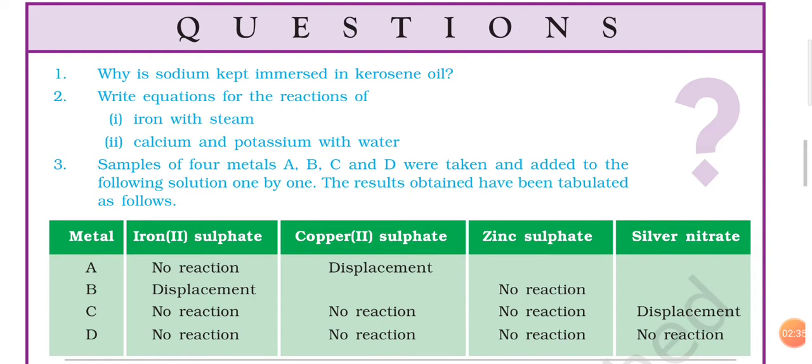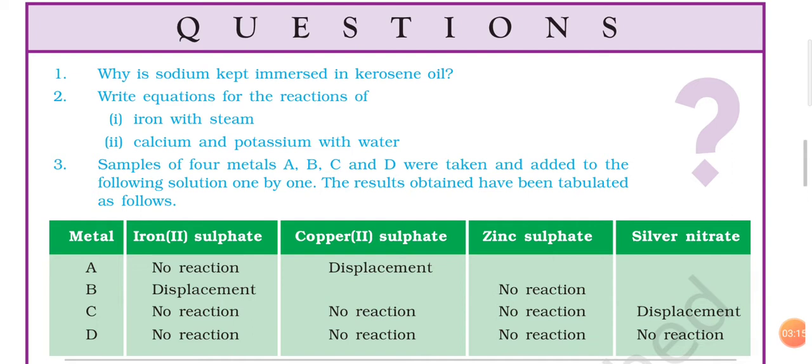Now see, as iron has two different valencies, that means it shows variable valency. That is why you will find that somewhere the formula of iron oxide is Fe2O3 and somewhere it is Fe3O4. So you have to remember that when iron is reacting with a particular compound, what kind of iron oxide you are getting. The explanation is there, but that is in higher classes like 12th. So for now you have to remember this. In this case the formula of iron oxide is Fe3O4, and the chemical equation for this is also given in your book, in the topic of reaction of metals with water.